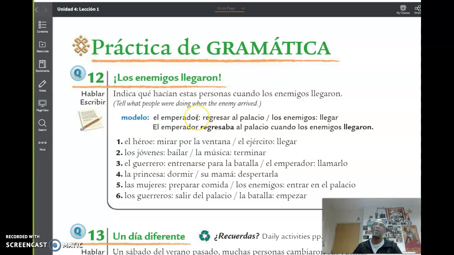El emperador is a person, it's he. Regresar al palacio, return to the palace. The verb is regresar, to return. And los enemigos, the enemies, llegar, they arrive. It's an AR verb, right? So you have two verbs. One of the two verbs is going to be in the preterite, and the other one is going to be in the imperfect, okay? So here